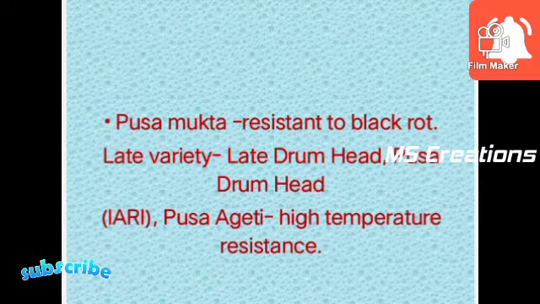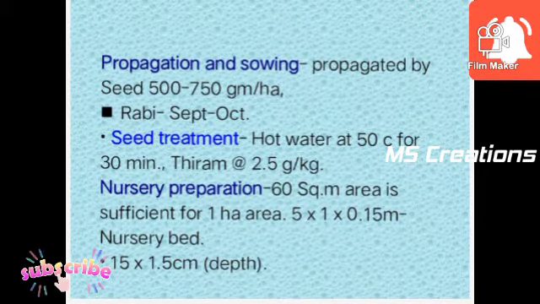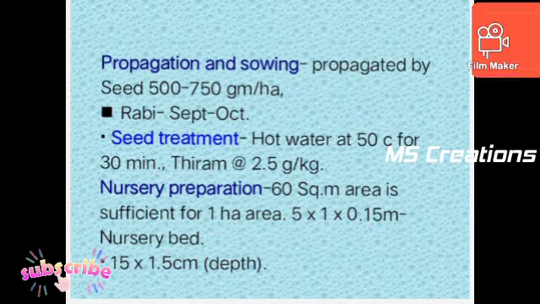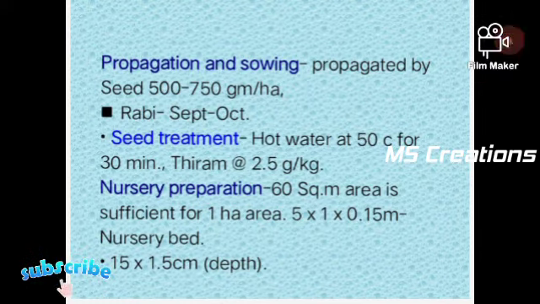The next point, propagation and sowing. Generally, cabbage is propagated by seed. The seed rate of cabbage for 1 hectare is 500 to 750 gram per hectare. Planting season is Rabi and planting time is September to October.